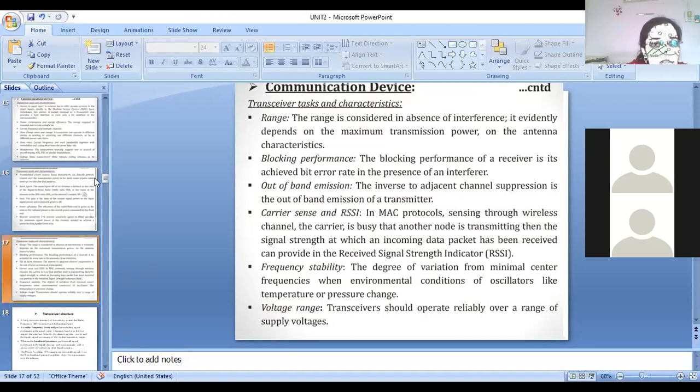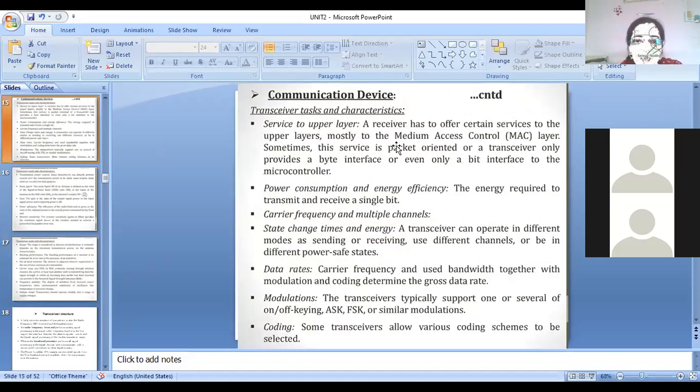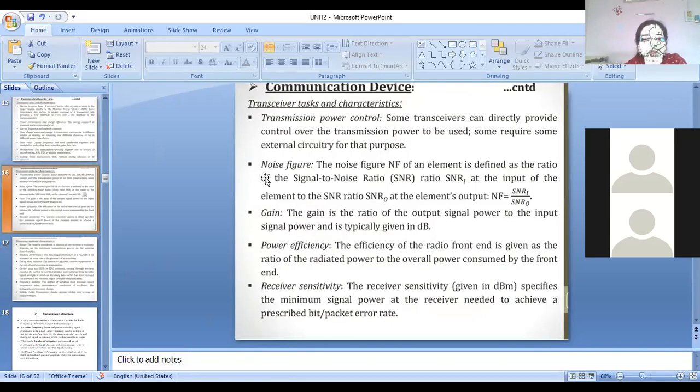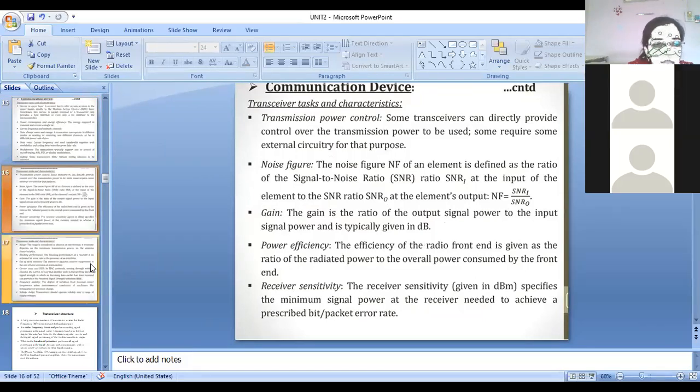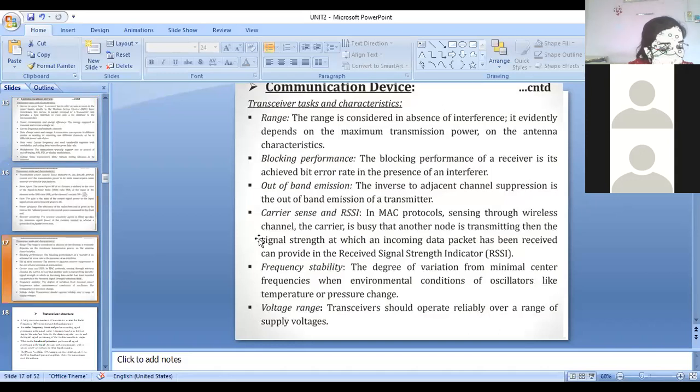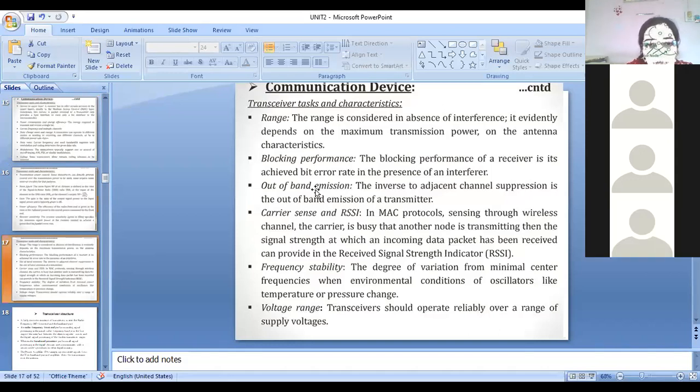The characteristics and tasks are: range, blocking performance, voltage range, frequency stability. Receiver to upper layer, then power consumption and energy efficiency, carrier frequency and multiple channels, state change time and energy, then data rates, modulation, coding, then transmission power control, noise figure, gain, power efficiency, receiver sensitivity, range, then blocking performance, out of band emission, carrier sense and RSSI, frequency stability, voltage range.